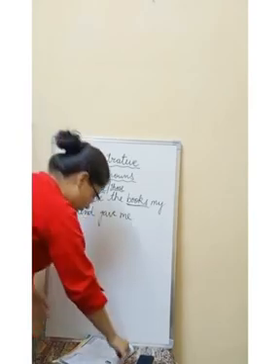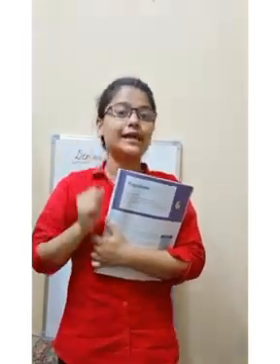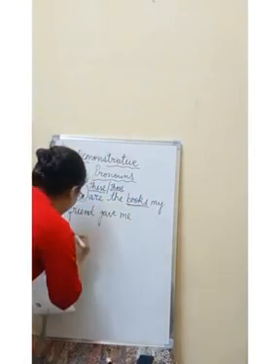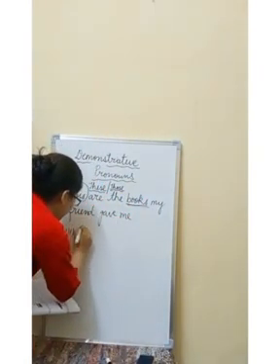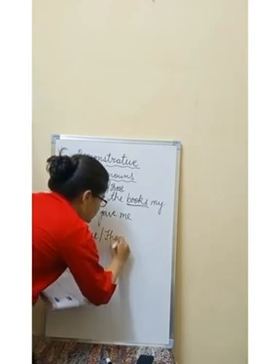Right. Similarly, the next sentence here is, these are the boys who were punished. I am talking about boys. I am not talking about a single boy. So I will make use of these. I will write, these are the boys who were punished, or those are the boys who were punished. So what will be the second one? Second one will be these or those, right?